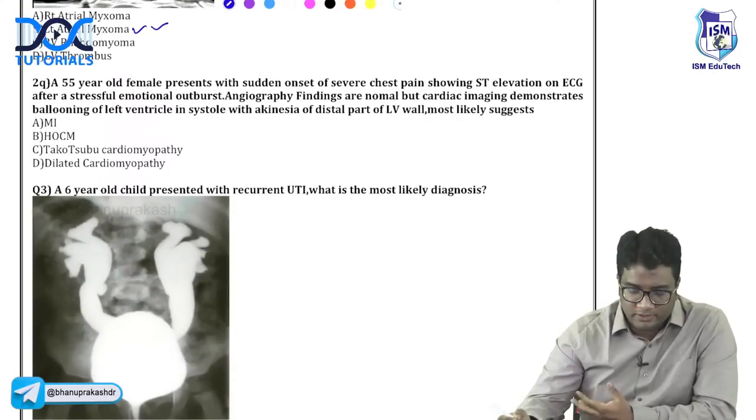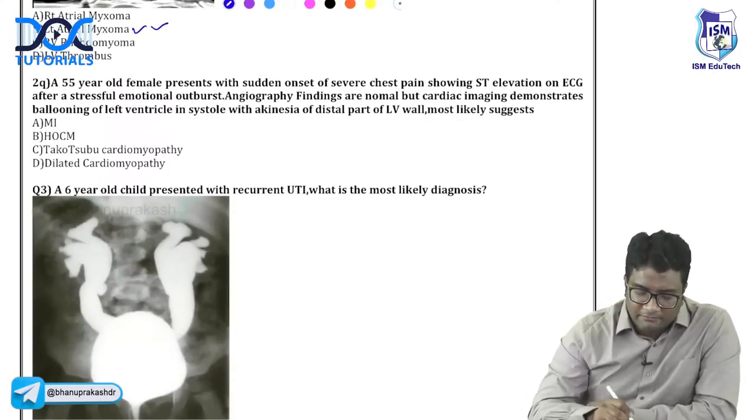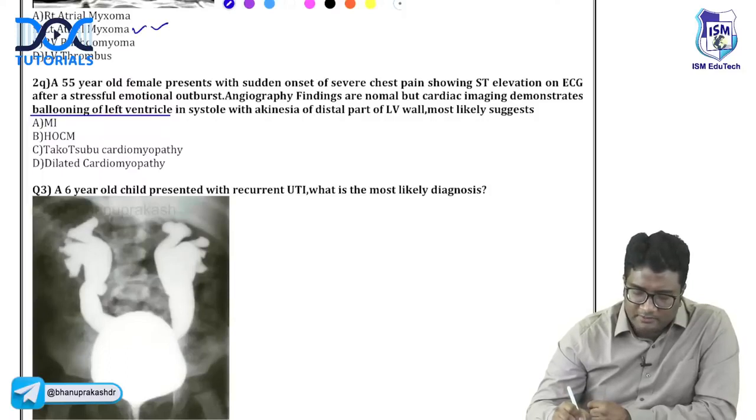Do the questions a little quickly so that you can finish a lot of questions. A 55-year-old female presents with sudden onset of severe chest pain showing ST elevation on ECG after a stressful emotional burst. Angiography findings are normal, but cardiac imaging demonstrates ballooning of the left ventricle, with akinesia of the distal part of the left ventricular wall.